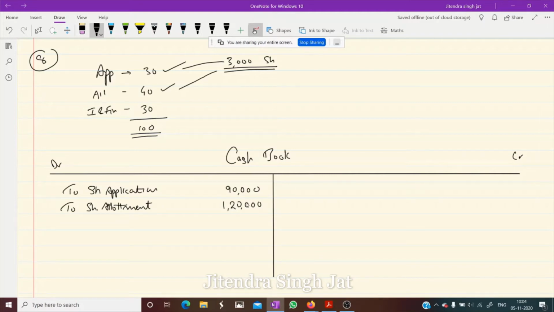We do not pass an entry for money received on allotment because it is recorded in the cash book. Now during first and final call, again 30 rupees has been received. So we write: to share first and final call, 30 into 3000, so 90,000 is received.